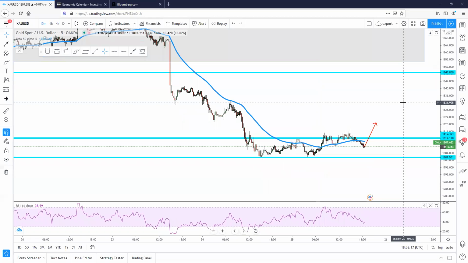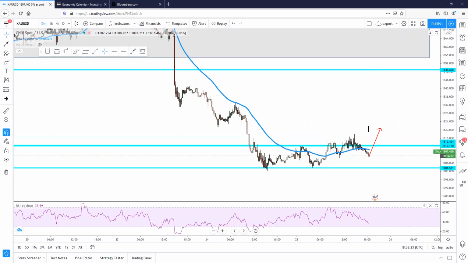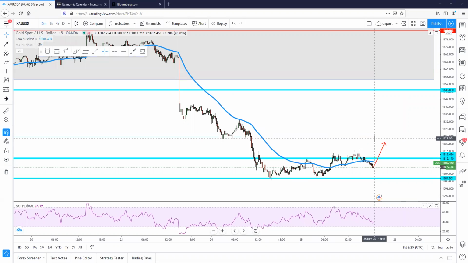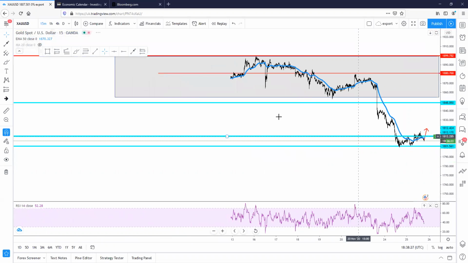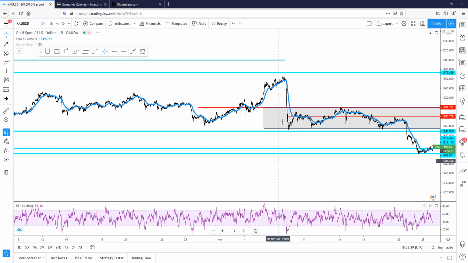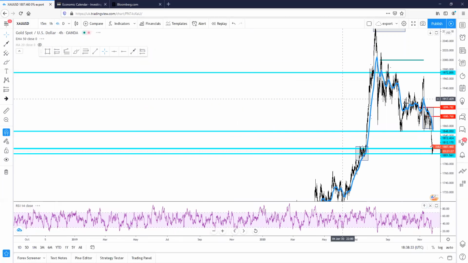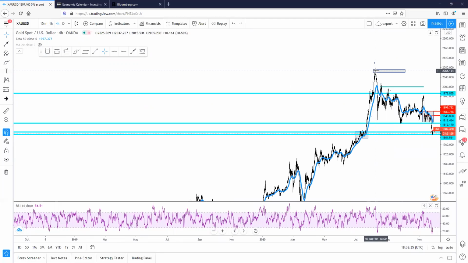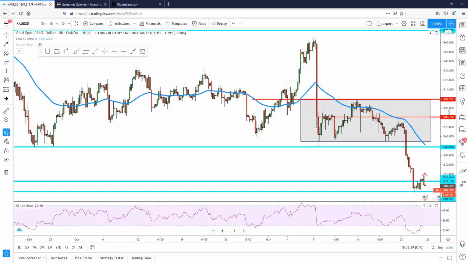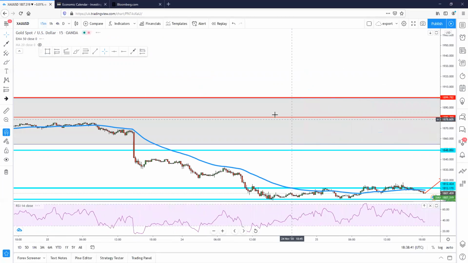We could see gold reaching the 1700 mark, which is very low for gold in terms of points, because it would have dropped nearly 400 points. The highest it was this year was around 2000. Let me just zoom out a bit more. So the highest was this year on 7th of August, and since then it's just dropped all the way back to the 1700 mark. So we have to keep a close eye on how gold really moves.